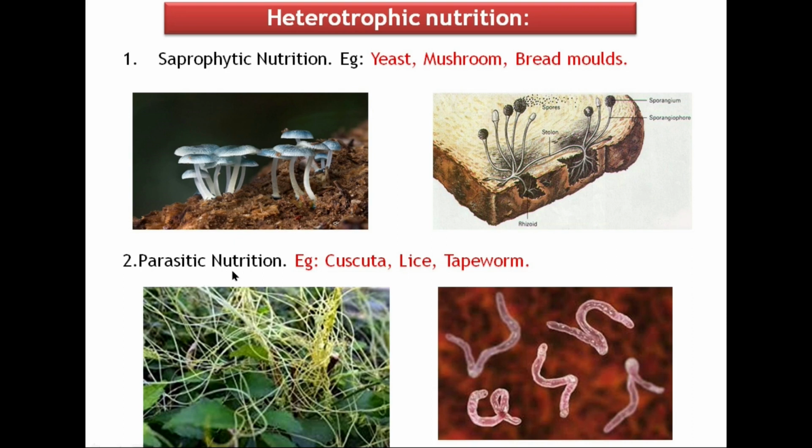Parasitic nutrition. This is the process of nutrition in which organisms derive their food from the body of another living organism without killing them. Example: cuscuta, lice, leech, tapeworm, etc.